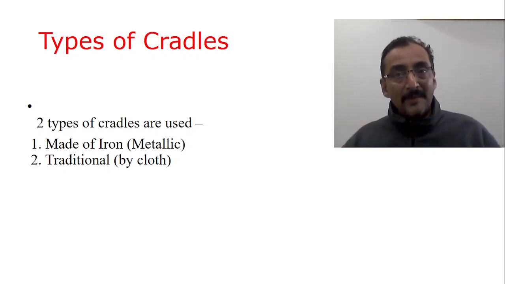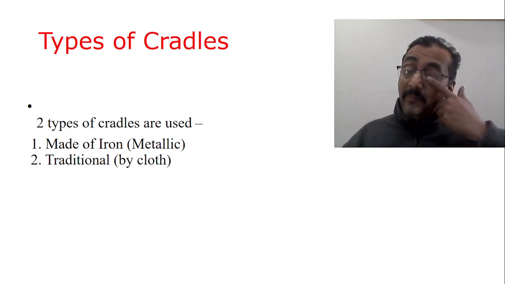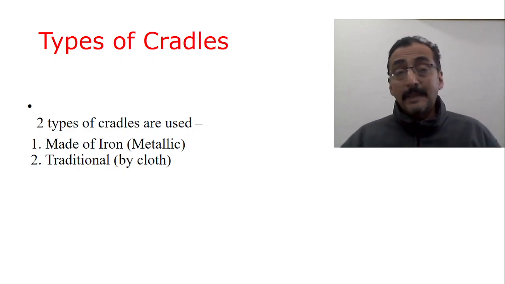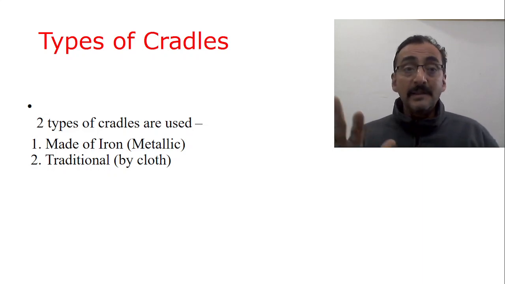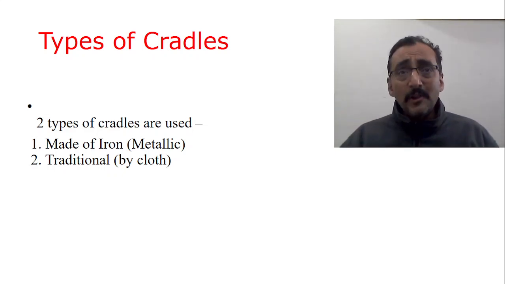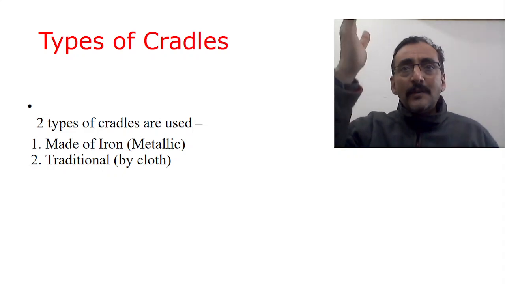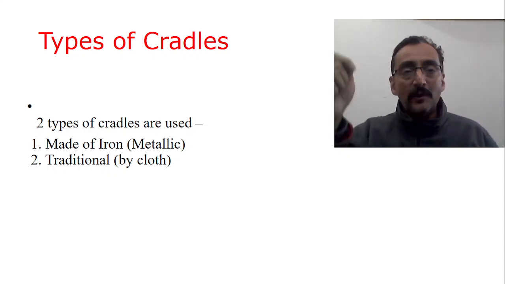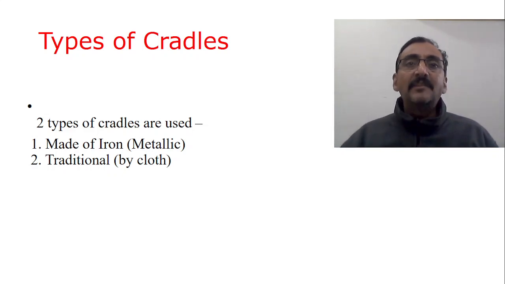Now this is very important, the traditional cradle. The one which is made of synthetic materials as well as iron, I will consider as the metallic cradle. Another one is the traditional cradle, which is made of cloth. You might have observed it. Simply a cloth or sari will be used, and the sari will be tied into a knot tightly, and then it is used as a cradle.